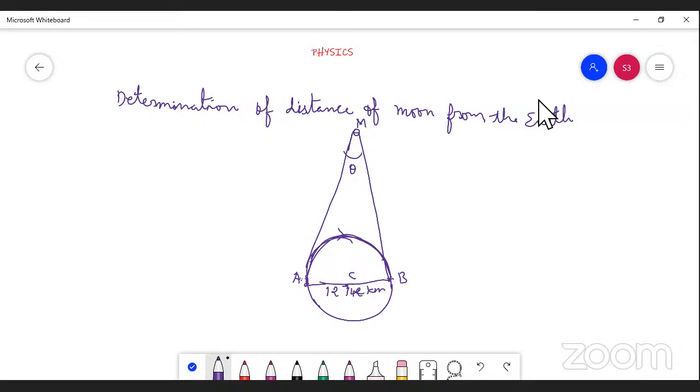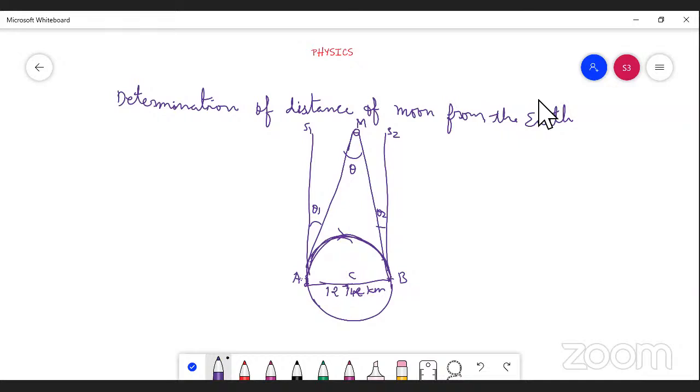So if you want to find the distance, what is the aim? Our aim is to find the distance of the moon from the earth. If we want to find it, what should we do? We should draw two imaginary lines. This is one imaginary line, this is another imaginary line. We can say this is S1 and S2. While drawing these two imaginary lines, automatically two angles will be created here: angle theta 1 and angle theta 2.